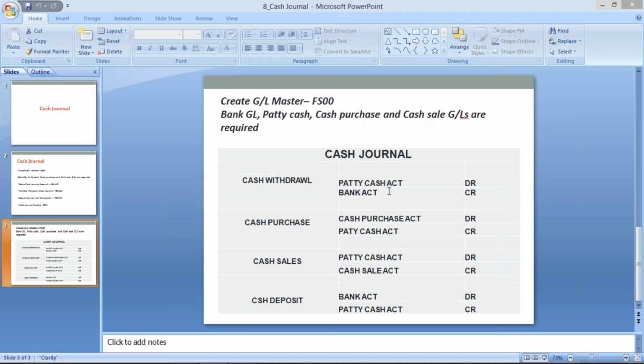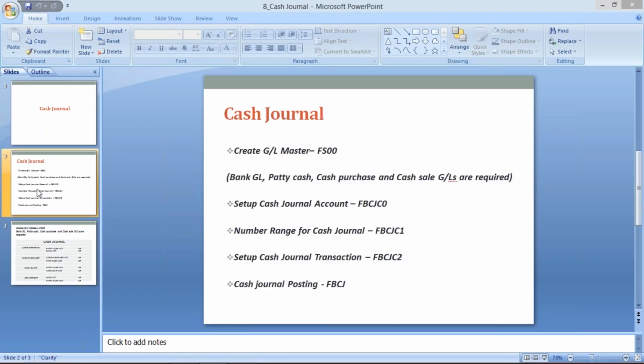So in all four types of transactions, how many GLs do we need? We need only these GLs: bank GL, petty cash GL, cash purchase, and cash sales GLs. So first of all, we have to create those GLs. So, the creation of GL.